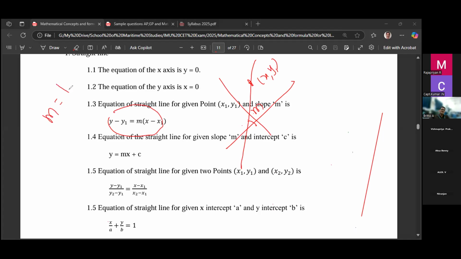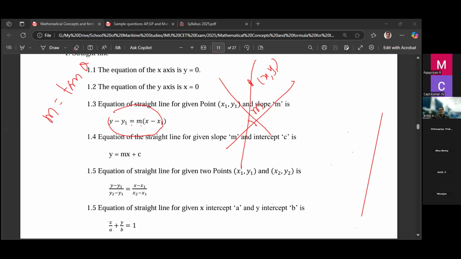Usually slope is tan theta. Suppose if theta is given, you can find the slope. You know what the slope is? When the line intersects with the x-axis, it makes an angle, and the tangent of that angle is called the slope. Usually we denote the slope as m. So the first formula, the equation of a straight line given a point and the slope, is y minus y1 equal to m into x minus x1.